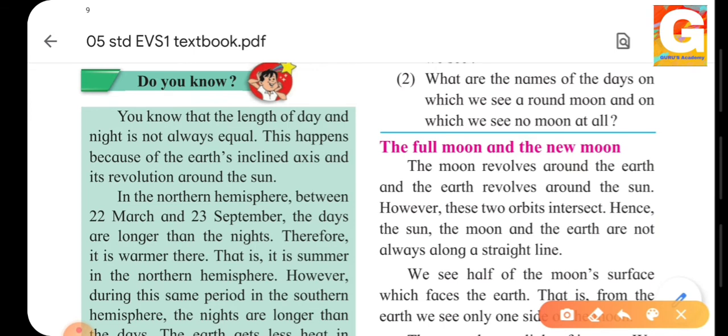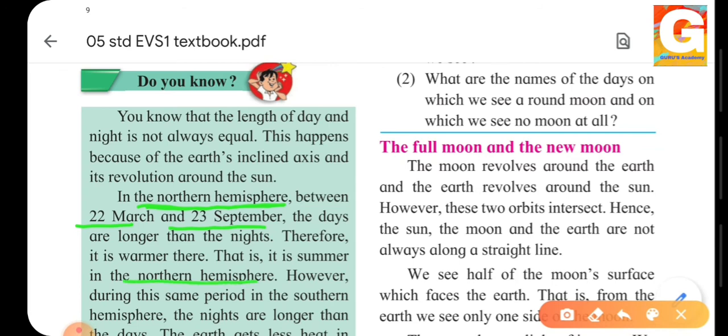Yes, in the northern hemisphere, we know the topmost part of the earth is the northern hemisphere. So between 22nd March and 23rd September, the days are longer than nights. Therefore, it is warmer there. That is, it is summer in the northern hemisphere.